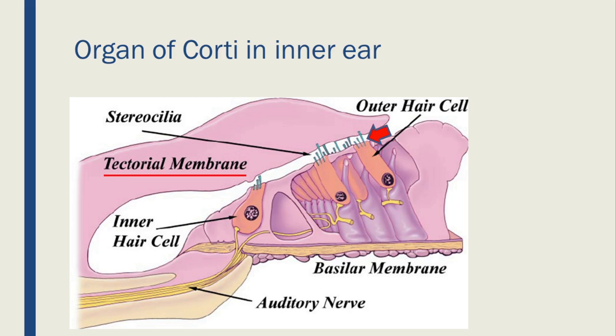When the cilia of sensory hair cells touch the tectorial membrane, ion channels of the sensory hair cells open, causing a rapid influx of potassium ions. So these sensory hair cells get depolarized and an action potential is generated. Thus, the sound vibrations are converted to neural signals. Each sensory hair cell is innervated by a nerve fiber. These neural signals or nerve impulses are then carried by the auditory nerve fibers to the auditory center of brain through 8th cranial nerve for auditory perception.